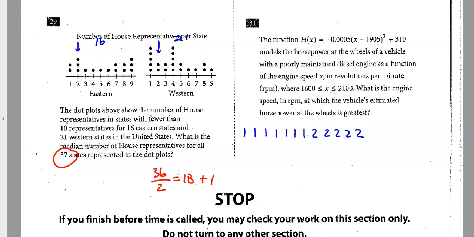So I'm trying to figure out where the 19th number is going to show up. Instead of writing all these numbers out, right now we've already got 7 plus 5, so we're up to 12. But we need to get to 19. Well, if I look at the 3s, I have 1, 2, 3 more 3s.